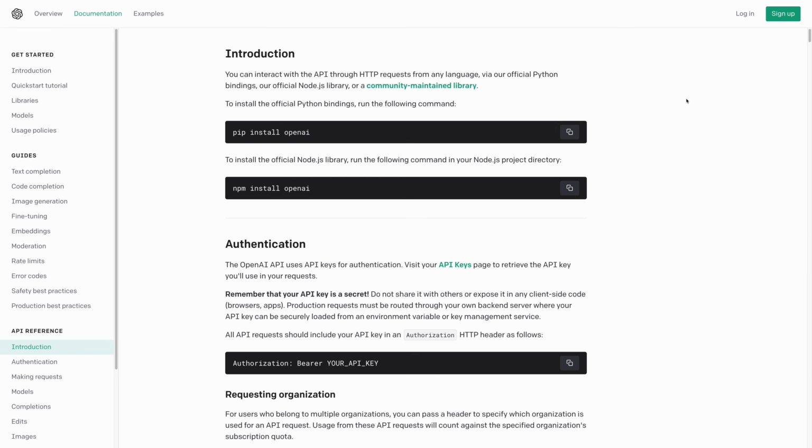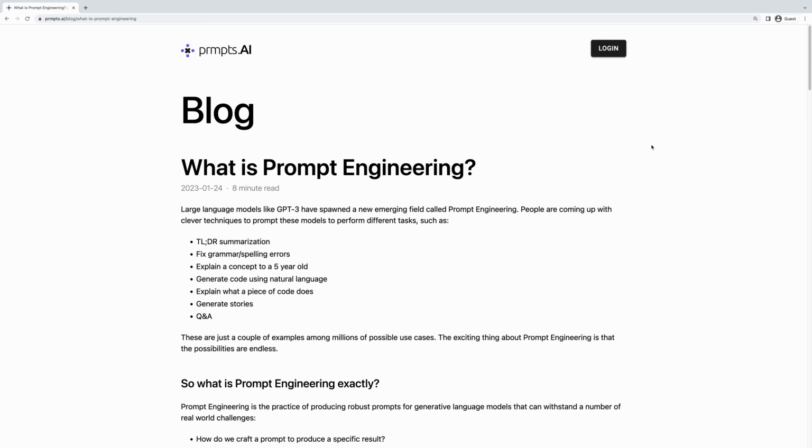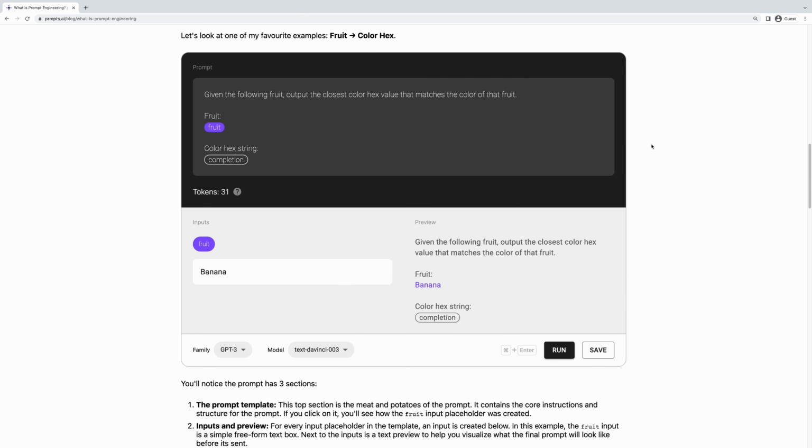But for me, I'm less interested in ChatGPT on its own and more interested in how we can use that technology in our own custom applications. This video is going to be all about this. We'll dive into a new field called prompt engineering and best practices when it comes to building custom prompts.